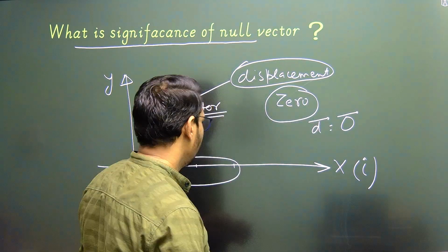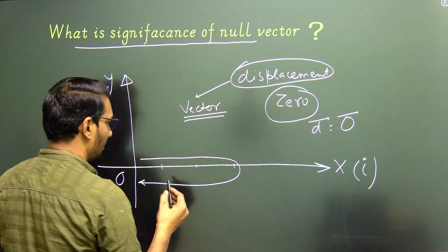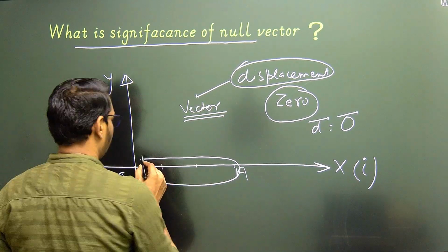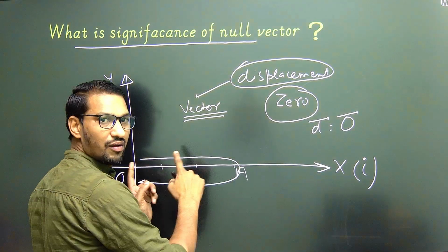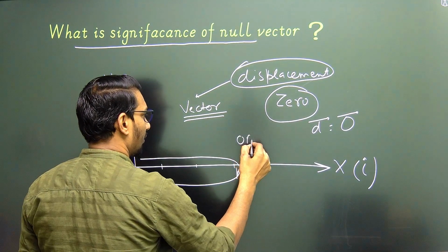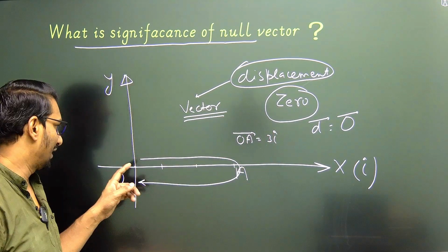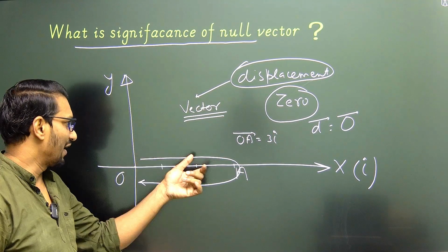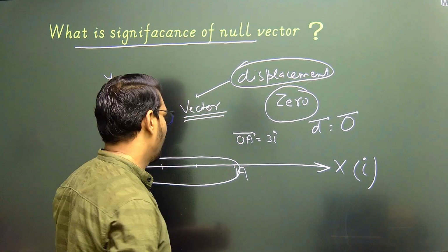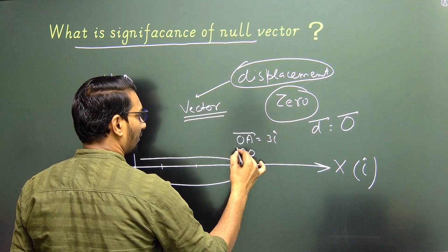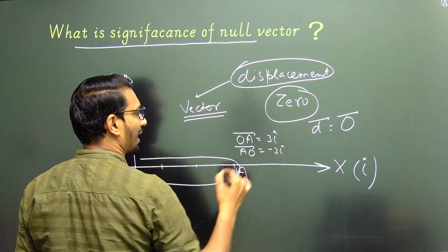To understand this concept, suppose this point is A and displacement along OA is 3i cap. If we take a vector, then OA vector is nothing but 3i cap, and from A to O, AO vector is minus 3i cap.